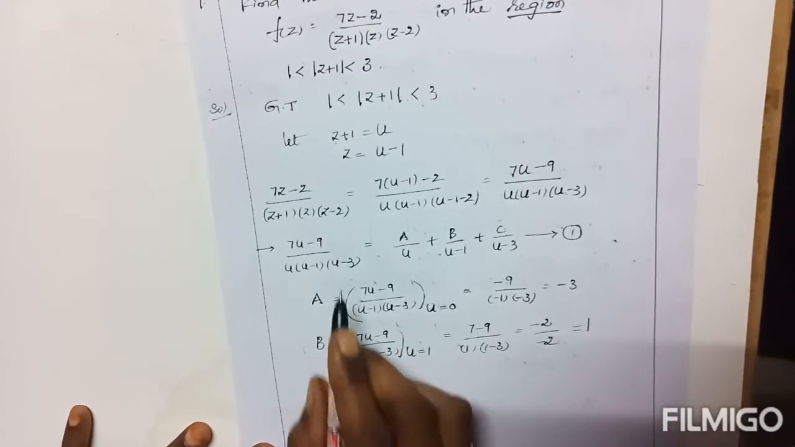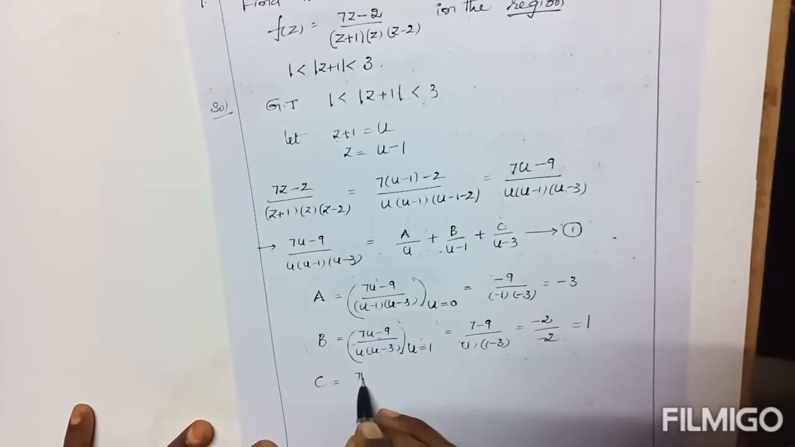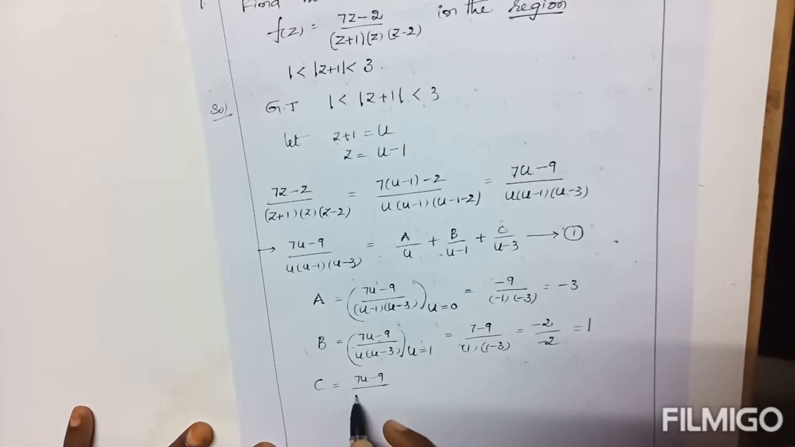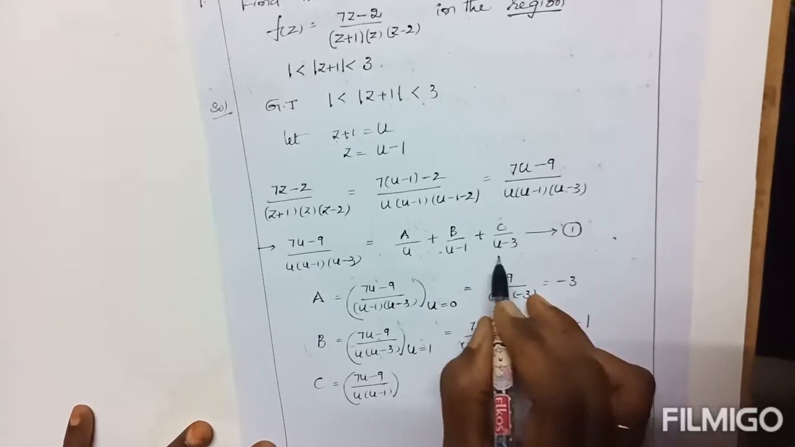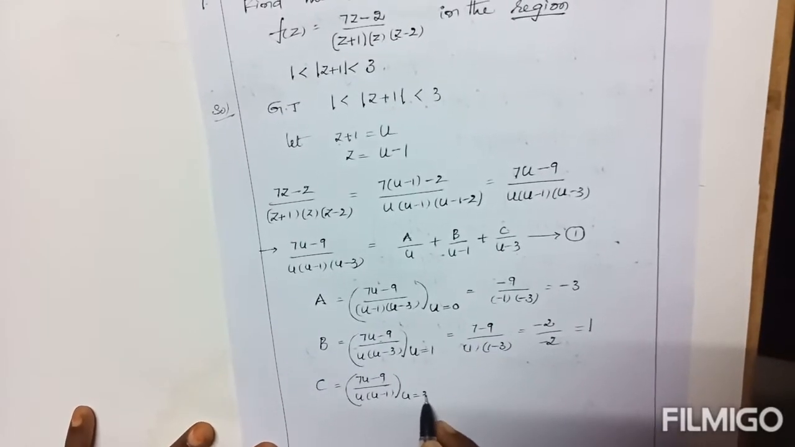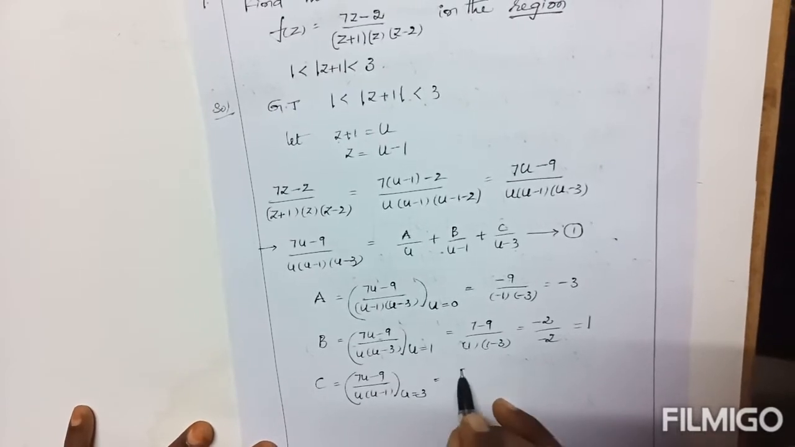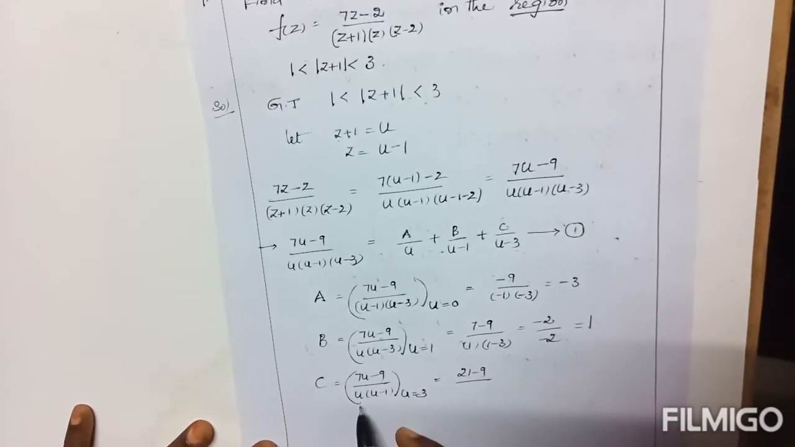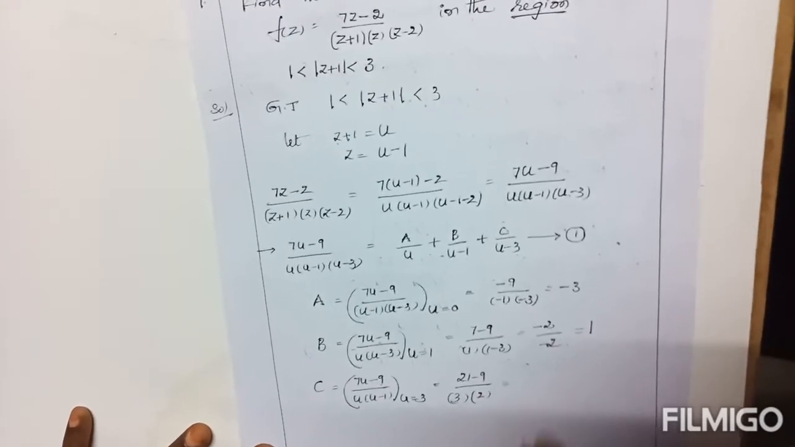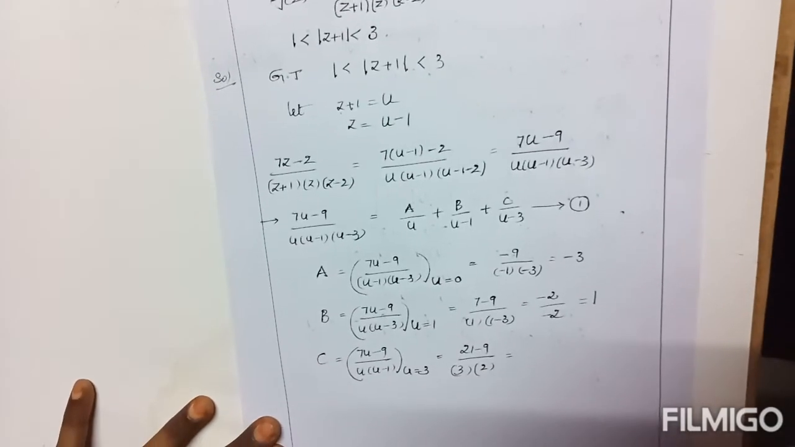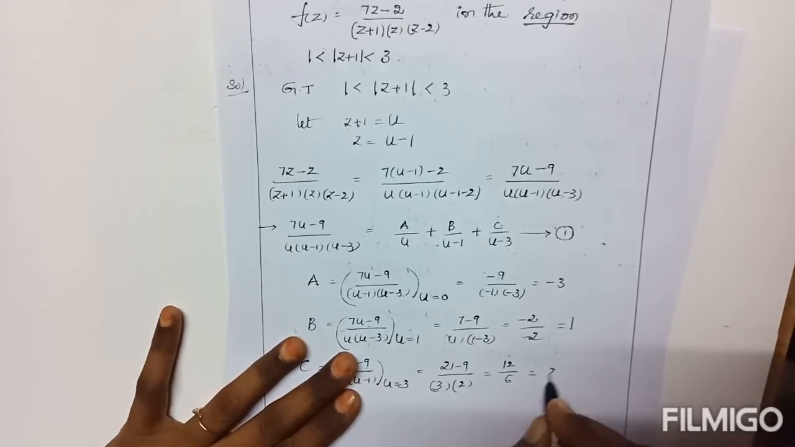C. Here also the same: write the complete fraction except u − 3. (7u − 9)/(u(u − 1)). From this, u is 3. 7 times 3 is 21, 21 minus 9 is 12. Here it is 3, and 3 minus 1 is 2. So 12 by 6 equals 2.